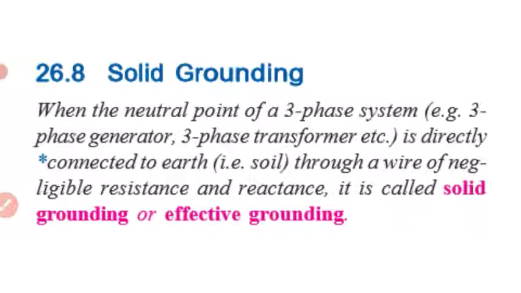The definition of solid grounding: when the neutral point of a three-phase system, for example a three-phase generator or three-phase transformer, is directly connected to earth, that is soil, through a wire of negligible resistance. This is a very important point I would like to tell you: negligible resistance means that it is directly connected. Negligible resistance and reactance is called solid grounding.